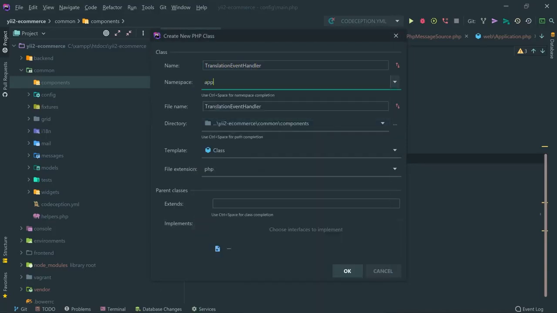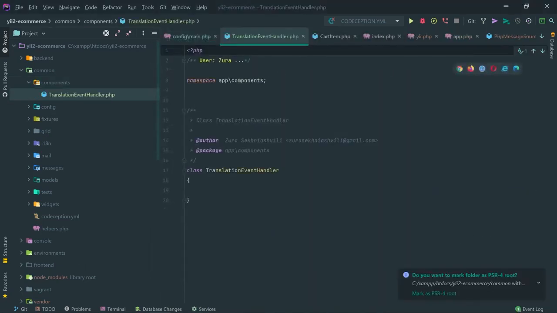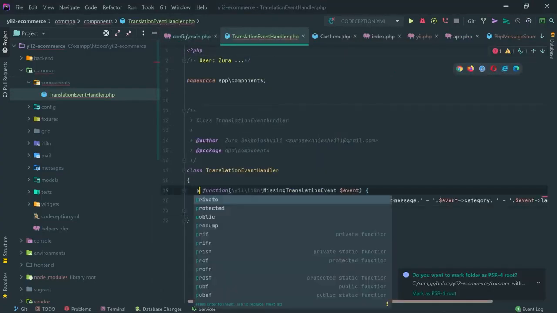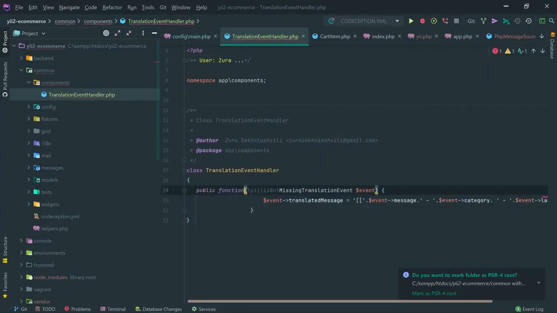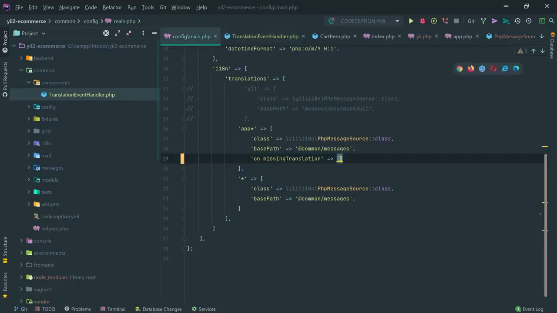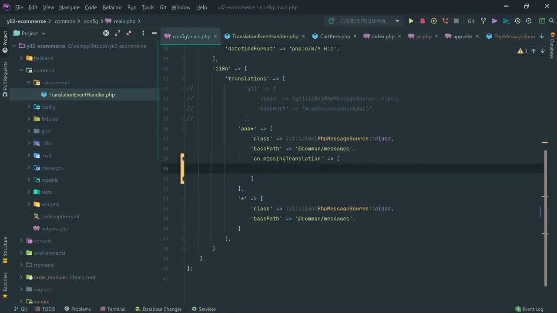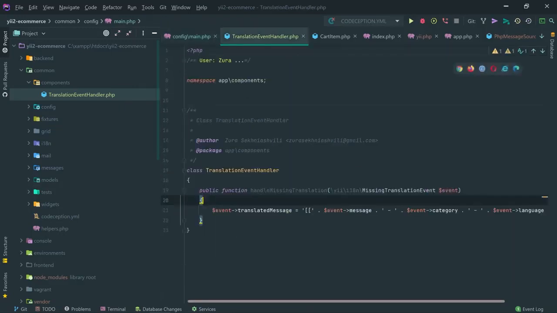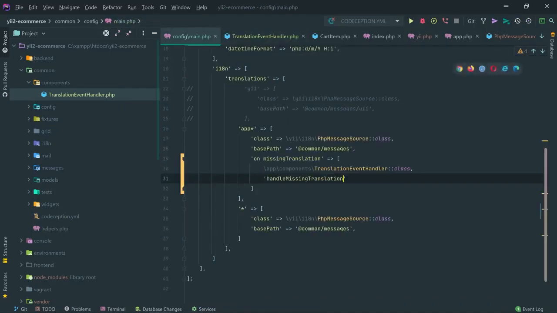The namespace will be app components, and I'm going to make a public function handleMissingTranslation. Let's format this, and I'm going to specify right here this class, TranslationEventHandler class, and the method name is handleMissingTranslation.